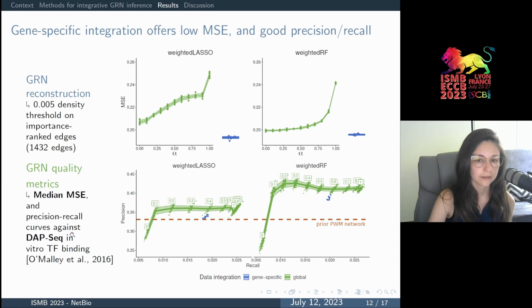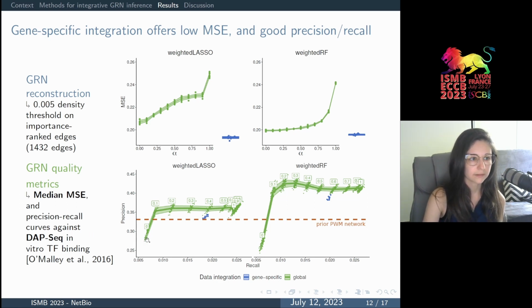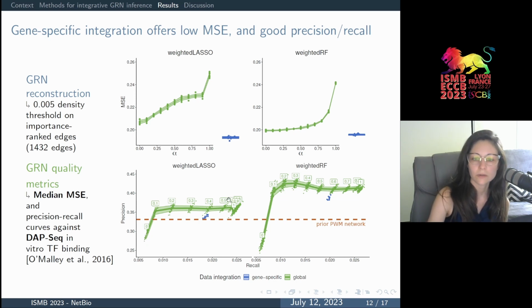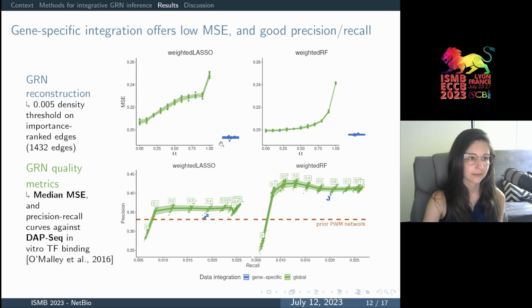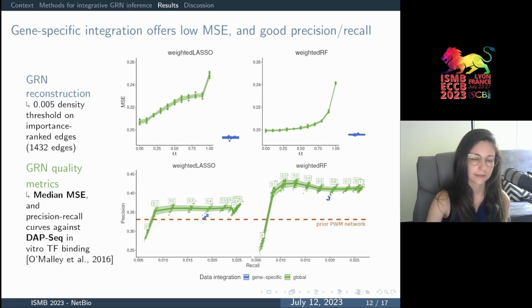So we can see that in globally optimized networks, using more TF binding sites information increases both precision and recall, and that our gene-specific procedure allows to achieve a good precision and recall, although it is not as high as some globally optimized networks. However, we argue that this is a desirable trade-off, where our method can minimize prediction error of gene expression on test sample, that is a condition-specific metric that can be applied to all genes, while still providing a satisfying precision and recall on an experimental gold standard.